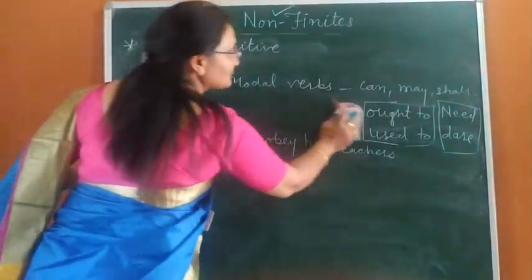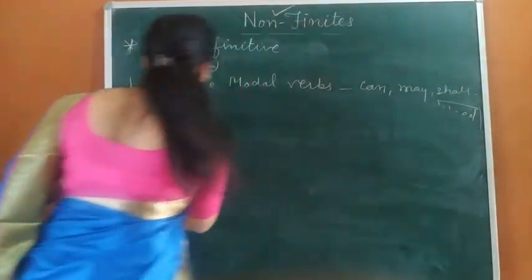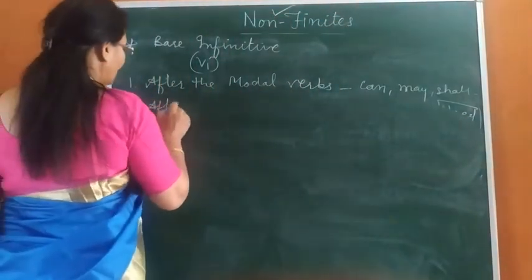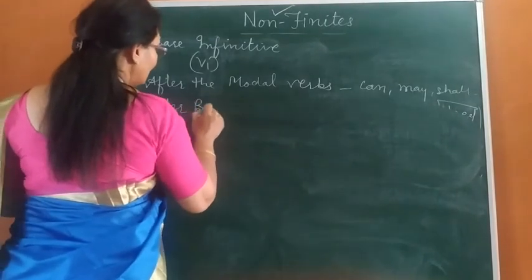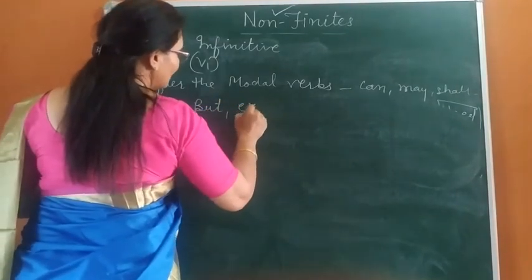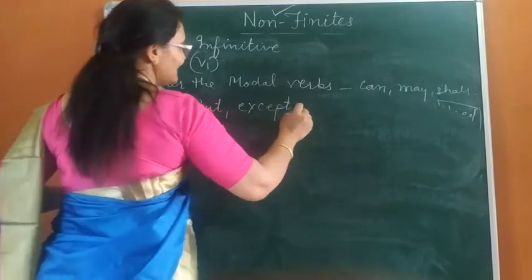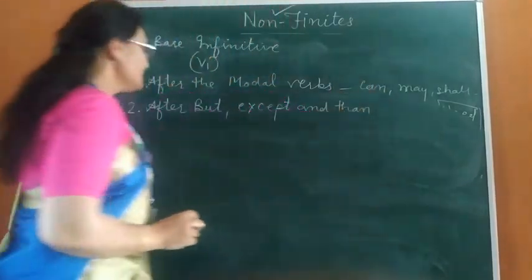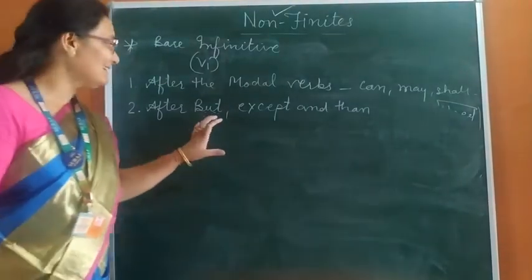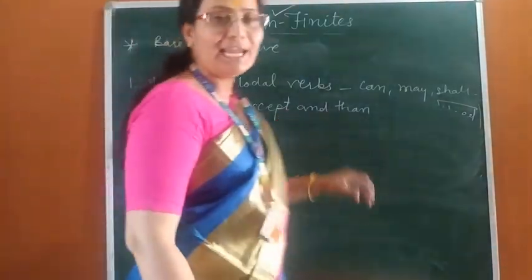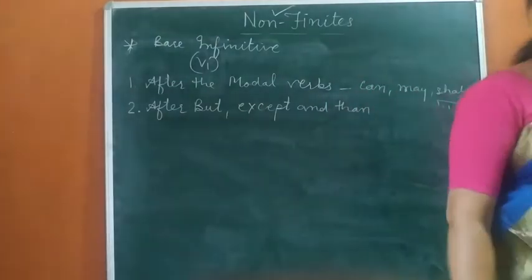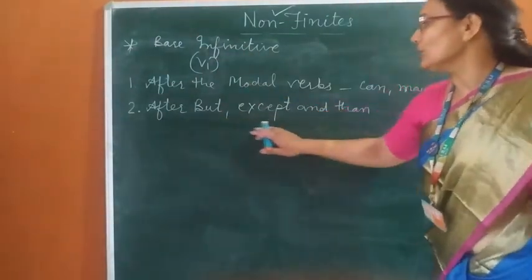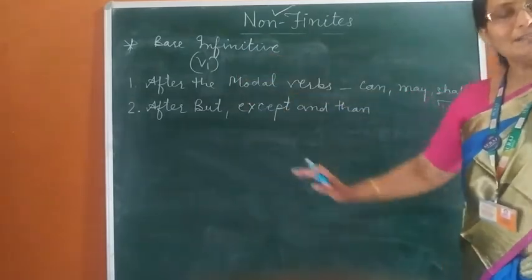Next, number 2 point: after but, except, and than. Dear students, if you find in the sentence but, except, and than, you have to use bare infinitive. These words always take bare infinitive in the sentence.